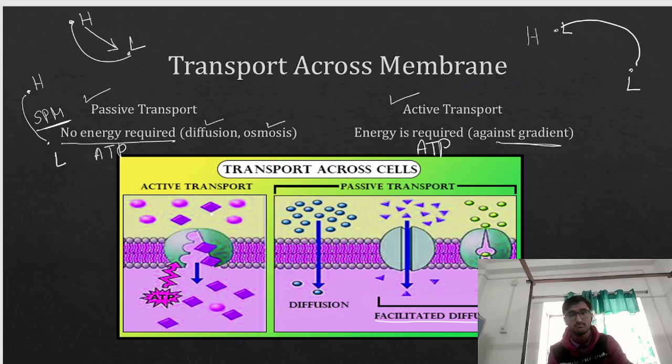Let me give you an example. If you remember this example, you will never forget the difference between passive transport and active transport. Passive transport means that you are moving from the region of higher concentration to the region of lower concentration. So you are moving along the gradient. You do not need any sort of energy.